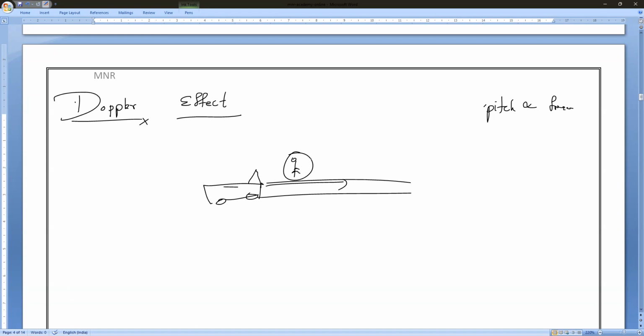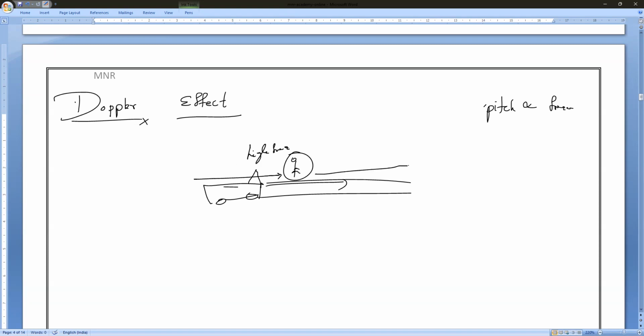Pitch increases, frequency increases. In the same way, the sound appears lower than its true pitch when the train passes by and moves away from the observer. That you have to remember. When the train is approaching with high speed and blowing the horn, it appears to be a high frequency.